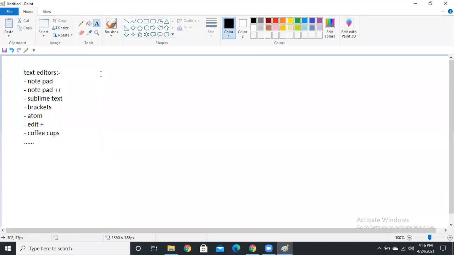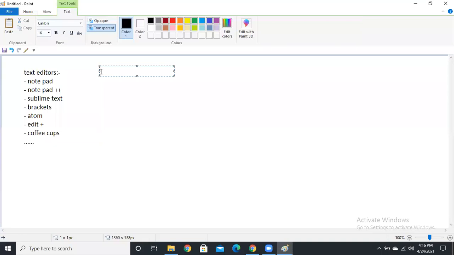And we can use an IDE also. See, guys, both are the same, but here I can tell you a small difference. IDE is simply an integrated development environment. So IDEs and text editors are both the same, guys.